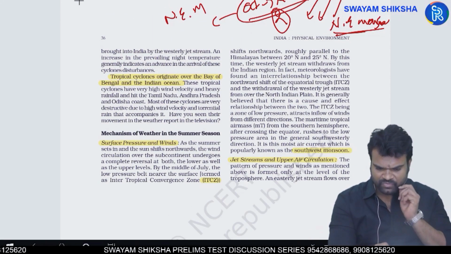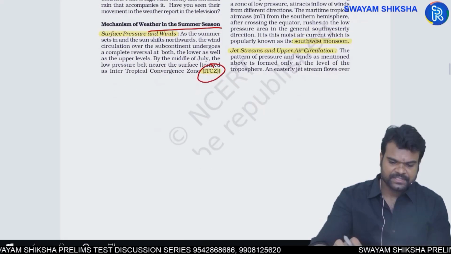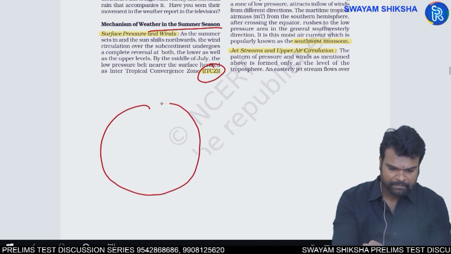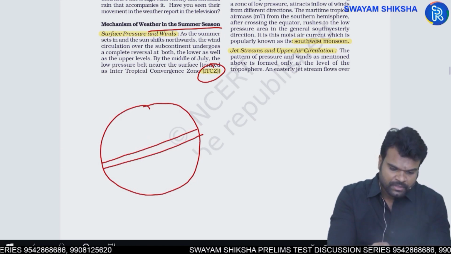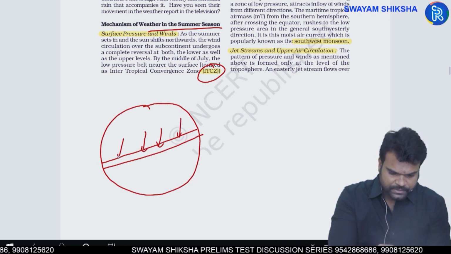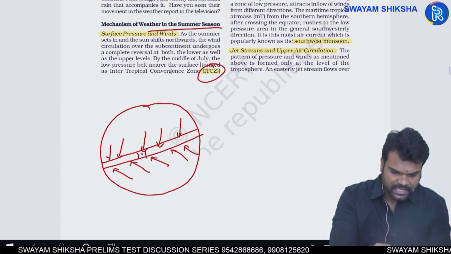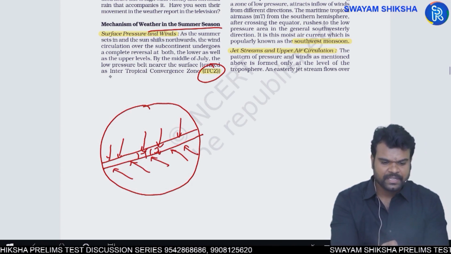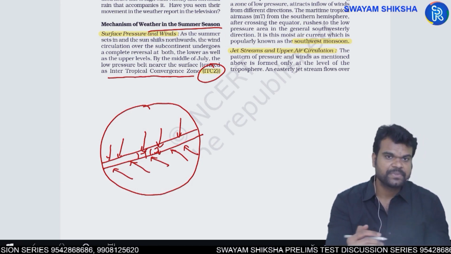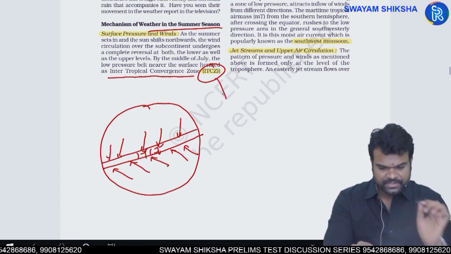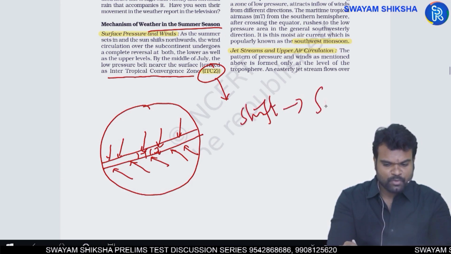Next, the mechanism of weather in the summer season. You have the concept of ITCZ. This is important. I have already explained this while discussing the pressure belts concept. The trade winds coming from both hemispheres converge at the ITCZ. ITCZ is the intertropical convergence zone, wherein trade winds from both hemispheres converge with each other. This ITCZ shifts its position according to the movement of the sun.